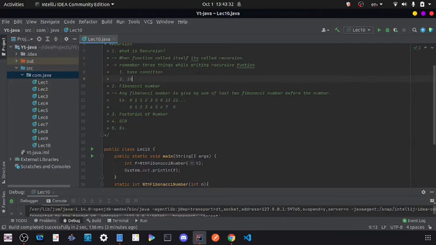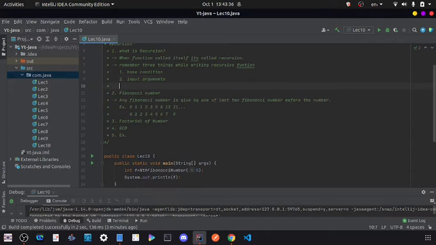Second is input arguments, and third thing is function work, or you can also call that function description.